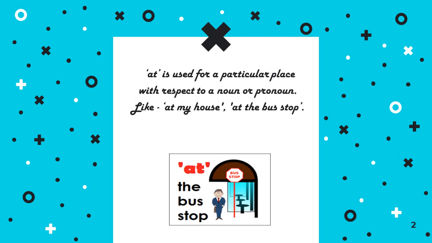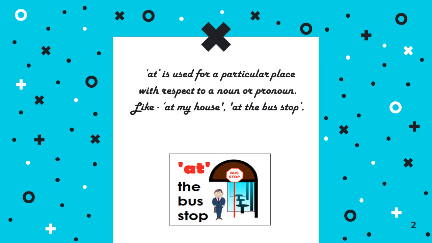Let's talk about the first one, that is at. At is used for a particular place with respect to a noun or pronoun. So it's clear that the preposition at is used to tell about the particular place of a noun or pronoun. Like you can see in the examples, at my house, at the bus stop.